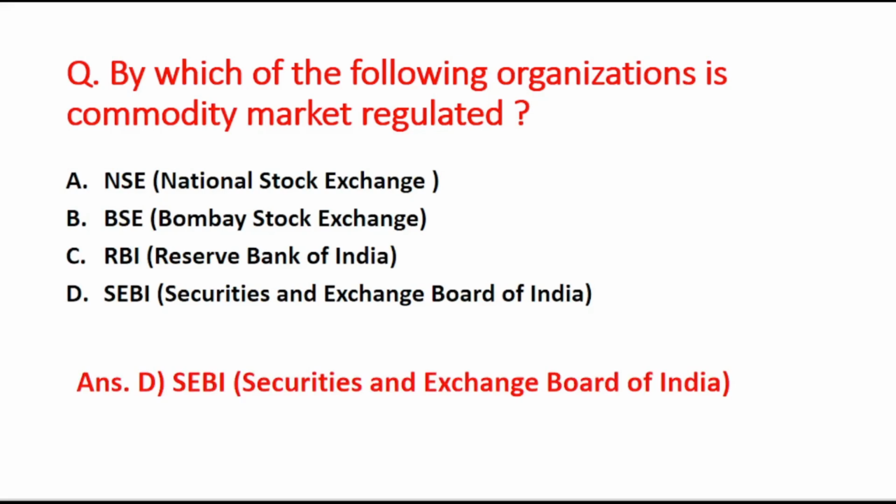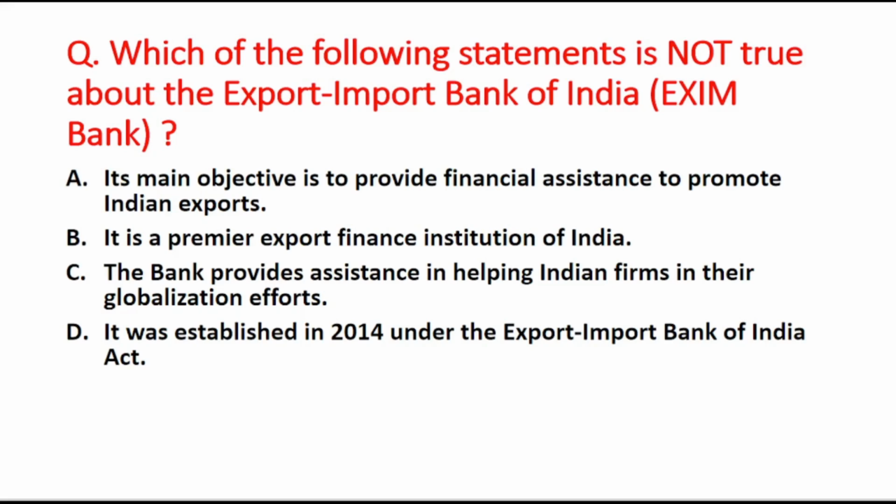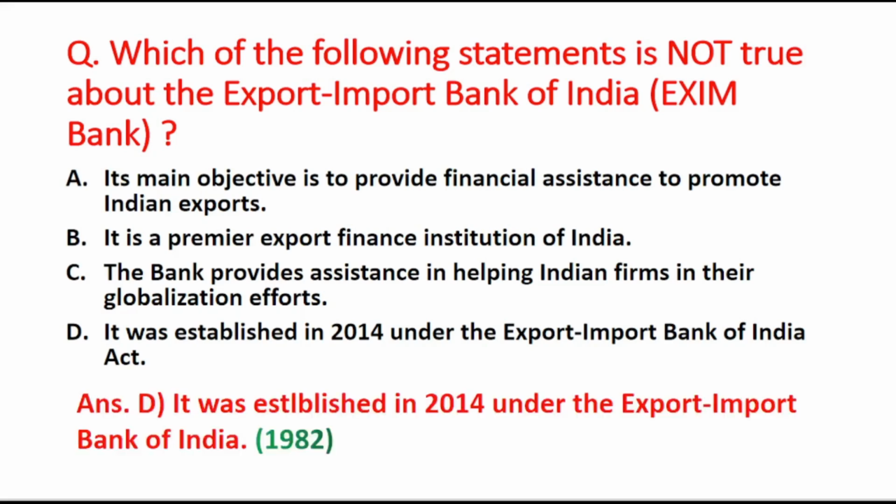Next question is: which of the following statements is not true about the Export-Import Bank of India, that is Exim Bank? A option is its main objective is to provide financial assistance to promote Indian exports. B option is it is premier export finance institution of India. C option is the bank provides assistance in helping Indian firms in their globalization efforts. And D option is it was established in 2014 under the Export-Import Bank of India Act. So the right answer is option D. Okay, इसको establish किया गया था in the year 1982 में. So that's why this statement is incorrect.